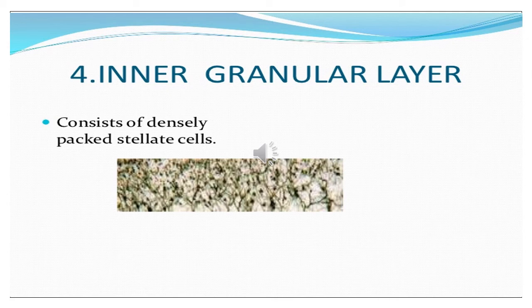Now in this slide with the different staining, you can see that the inner granular layer consists of densely packed stellate shaped cells, which are very small polygonal cells, and the dendrites are emerging from all its sides, and therefore giving it a star shaped appearance.